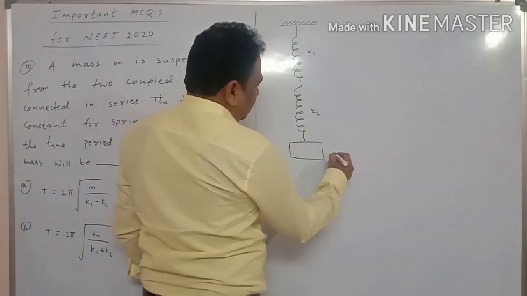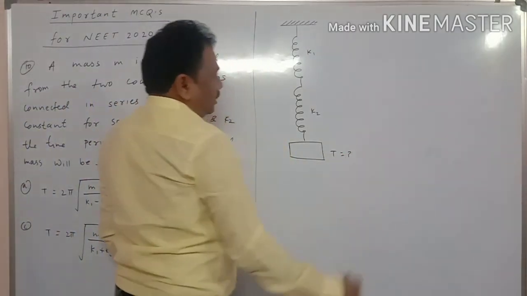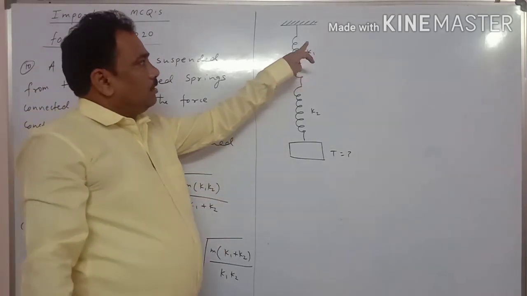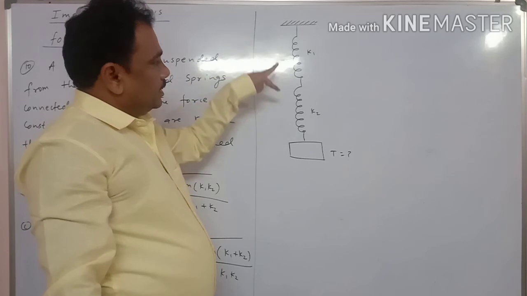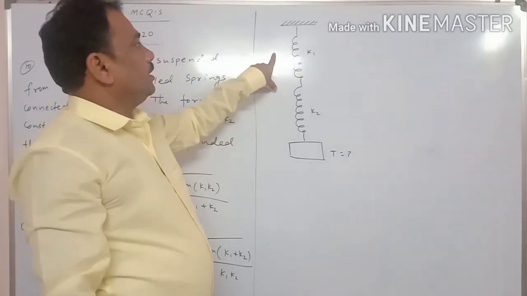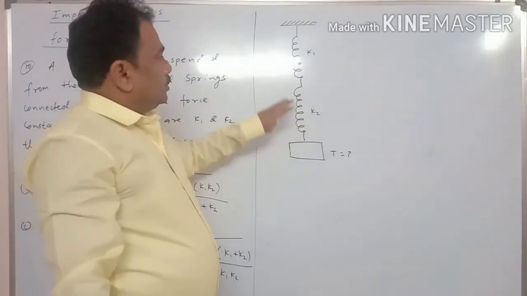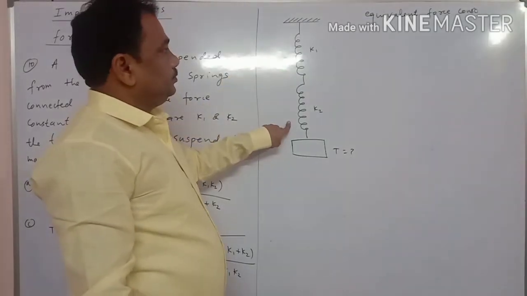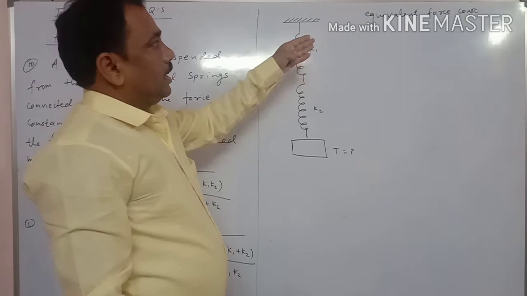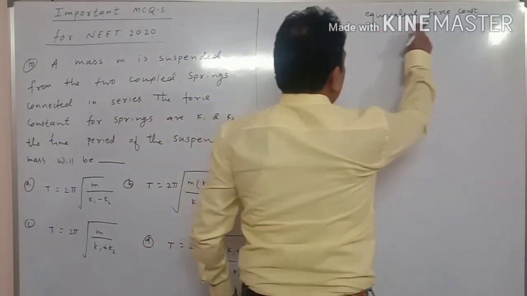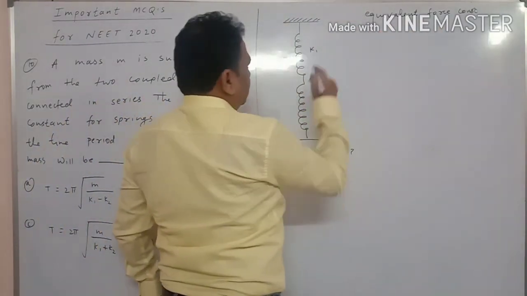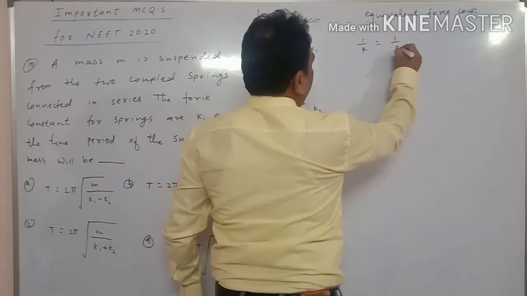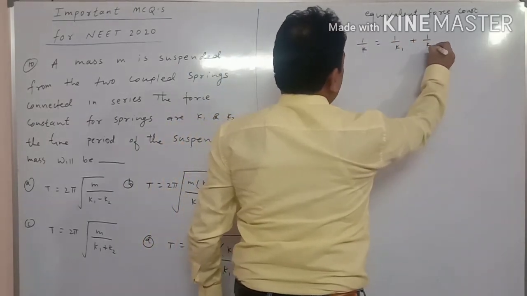Now to calculate the time period of the mass, we can first calculate the equivalent spring constant of the first and second spring. The equivalent force constant is given by 1 by k is equal to 1 by k1 plus 1 by k2.